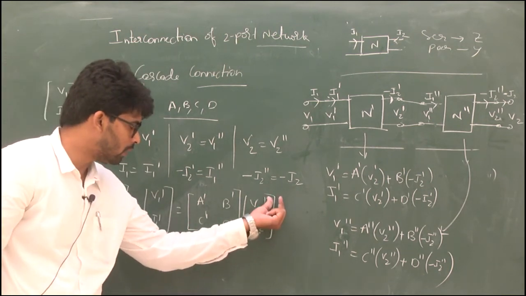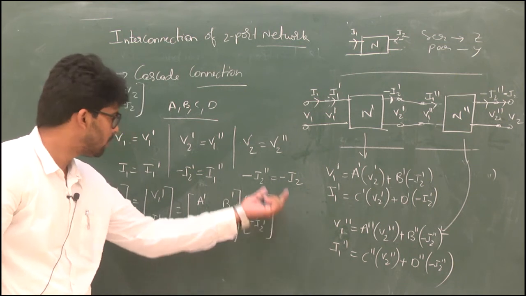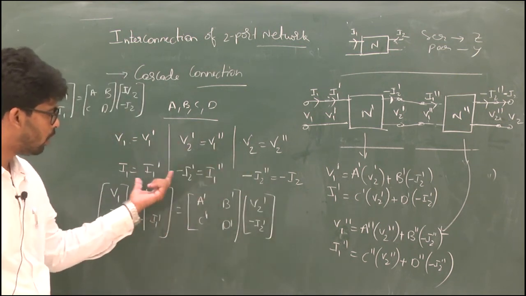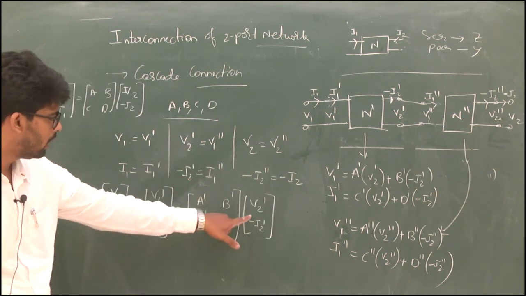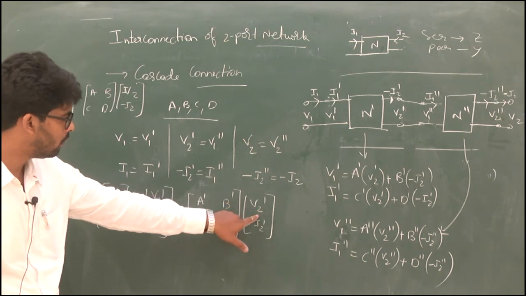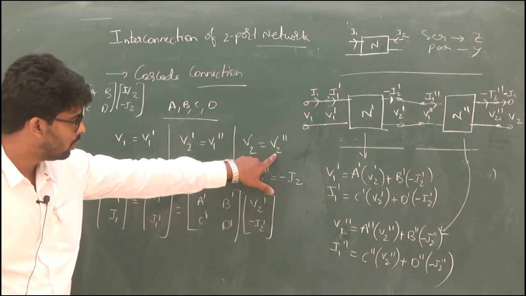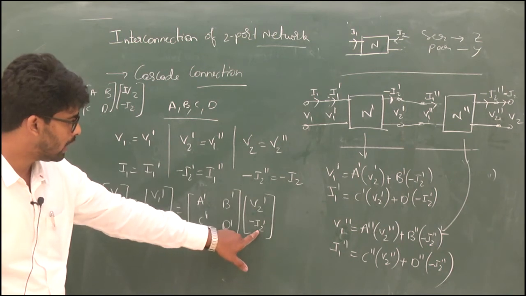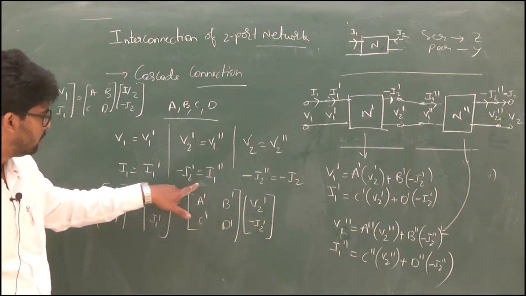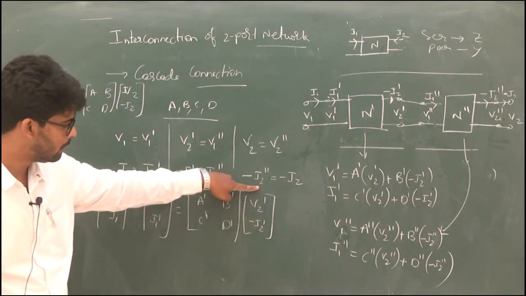Observe from these circuits, you will have one thing in common here. That is, V2 dash equals V1 double dash, and I2 dash equal to what? Minus I2 dash equals I1 double dash.